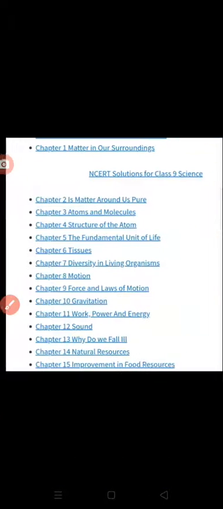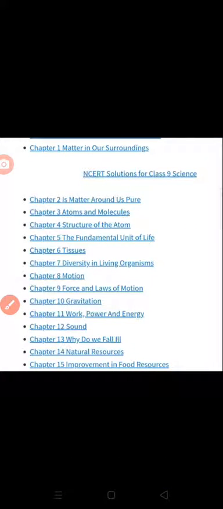We will move to the 9th class syllabus. The 9th class syllabus is divided into 15 chapters, in which we will study chapter 1, matter in our surroundings, and the second one, is matter around us pure, and the third chapter is atoms and molecules.